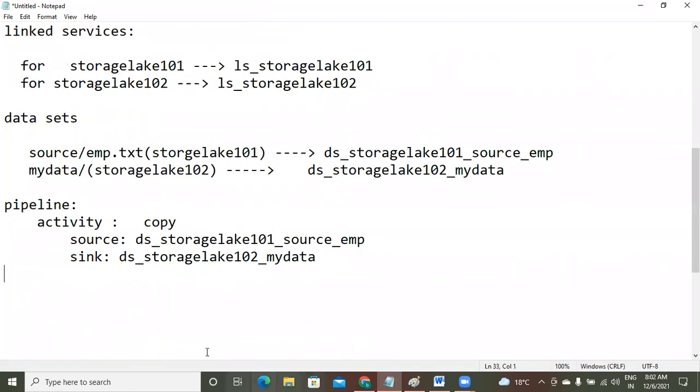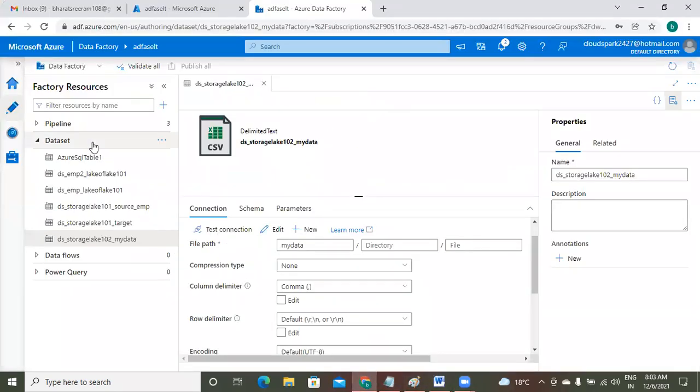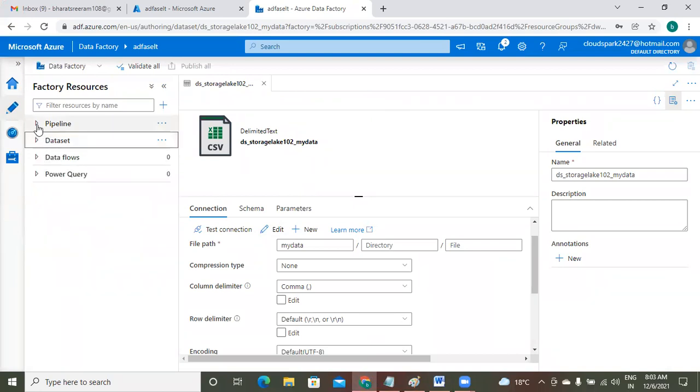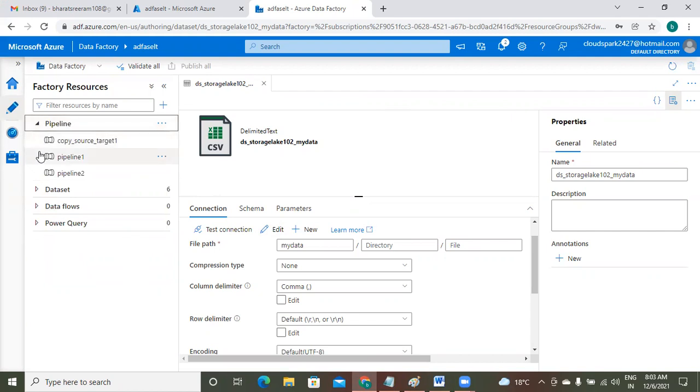I'm going to create a pipeline based on this. Suppose let's say the pipeline name is storage 101 to 102. This is my pipeline. Please observe. To check the existing pipelines, click on this arrow. This is the pipeline we created in the last class. But in that copy, both source container and target container were in the same storage account, now different accounts. Now I'm going to create a new pipeline.